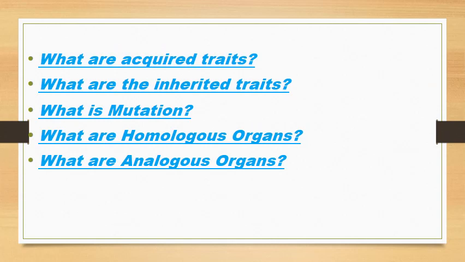These are the questions that arise. What are acquired traits? What are inherited traits? What is mutation? What are homologous organs? What are analogous organs?